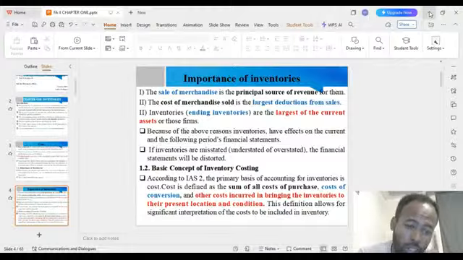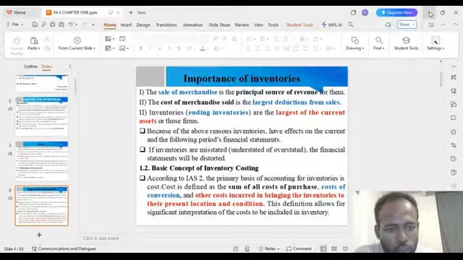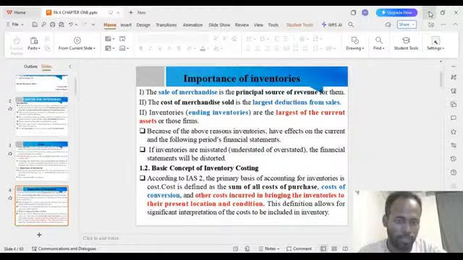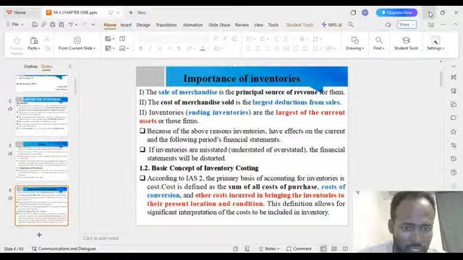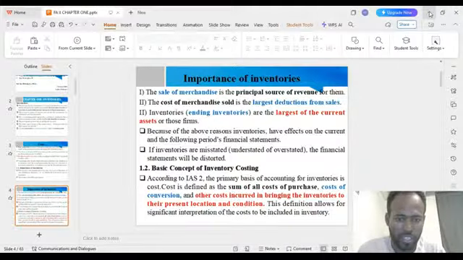You should know cost is defined as the sum of all costs: cost of purchase, cost of conversion. We purchase material, we convert material, and there are also other costs incurred in bringing those inventories to this place and to this current time. The costs of bringing those materials to these locations are costs. It may be the cost of purchase, conversion costs, and also other costs.